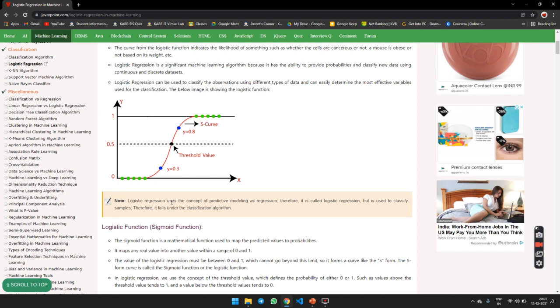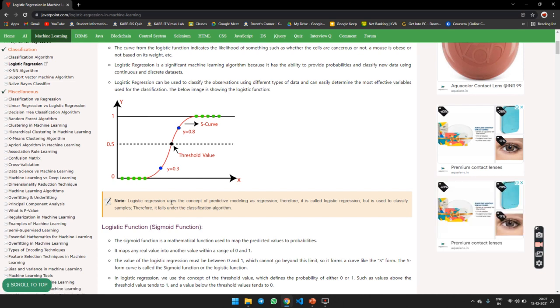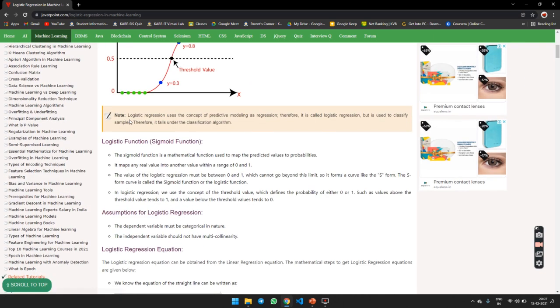Logistic regression uses the concept of a predictive model like regression. Therefore, it is called logistic regression. But we are using it for classification, so it falls under the classification algorithms. It uses a sigmoid function.